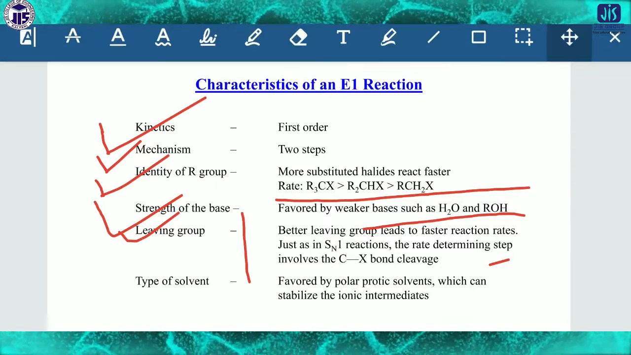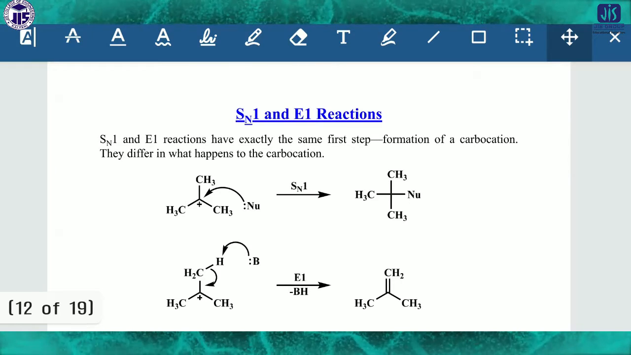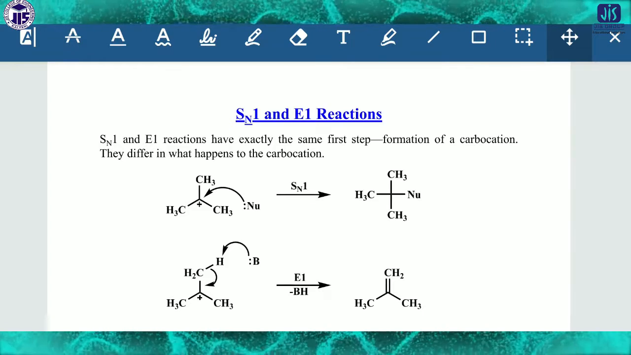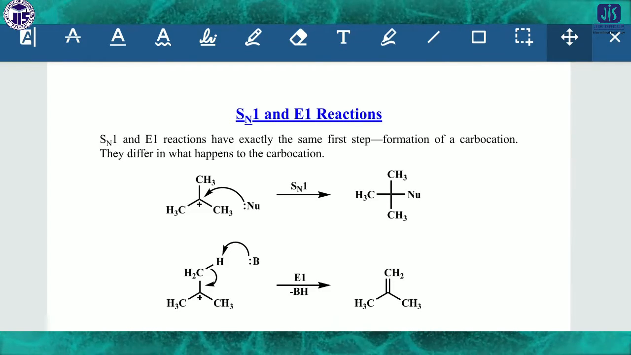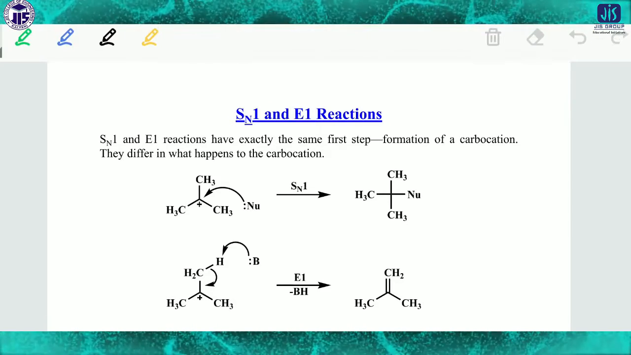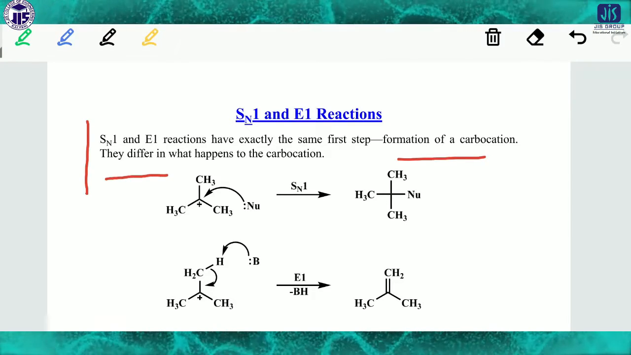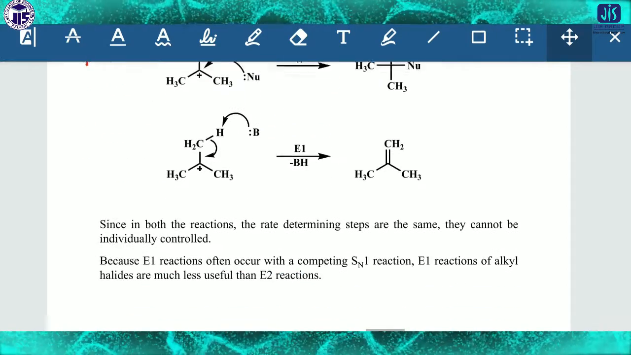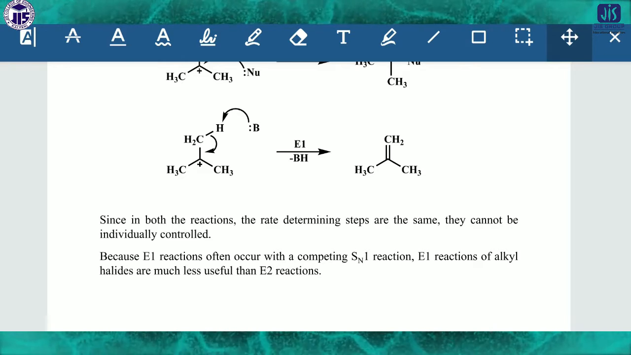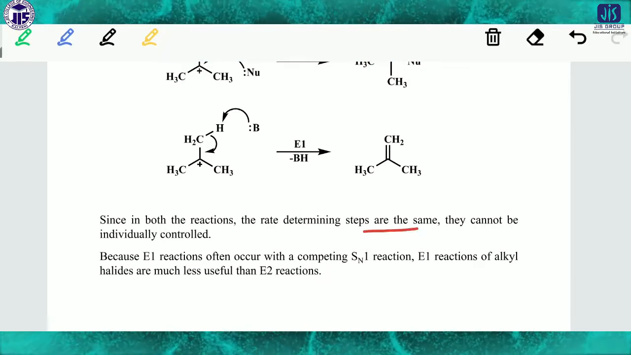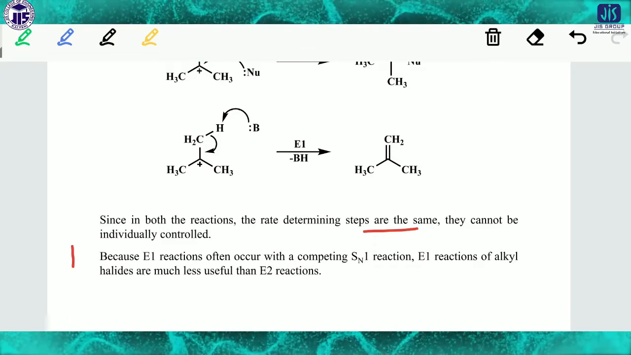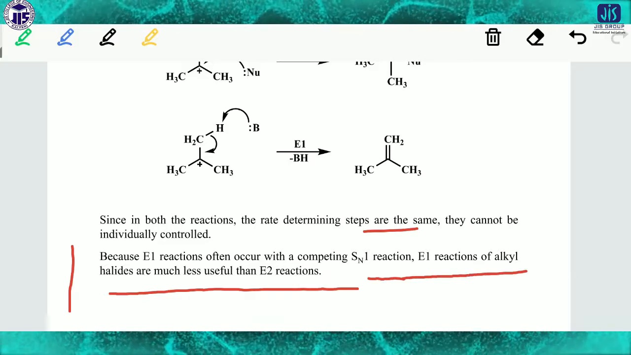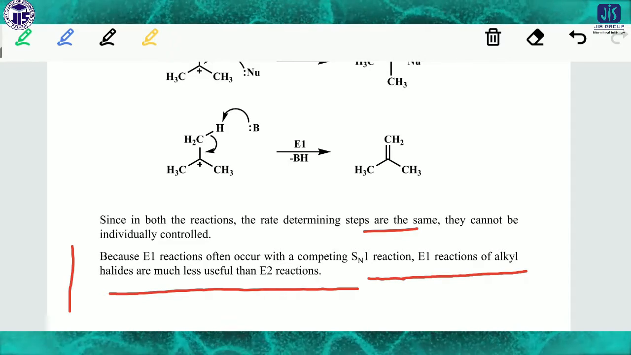Here is a glimpse of the comparison between SN1 and E1 reactions. SN1 and E1 reactions have exactly the same first step, the formation of a carbocation, but they differ in what happens to the carbocation. Since the rate determining steps of both reactions are the same, they cannot be individually controlled. Because the E1 reaction occurs with a competing SN1 reaction, E1 reactions of alkyl halides are much less useful than E2 reactions.